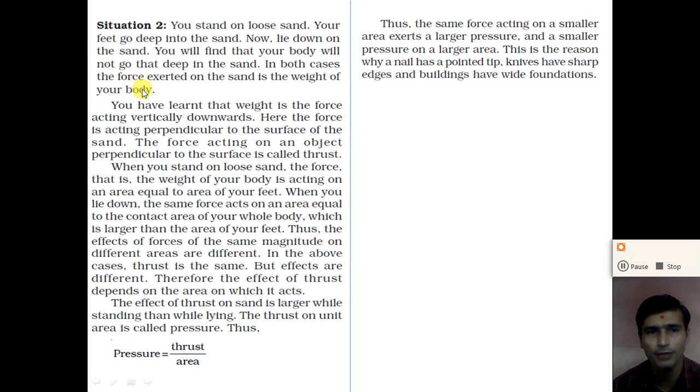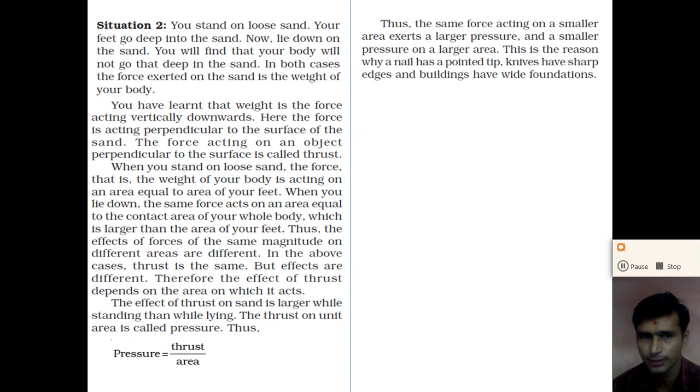You have learned that weight is a force acting vertically downward. What is the direction of the weight force? The direction of the weight force is always downward. So here the force acts perpendicular to the surface of the sand, and the force acting on the object perpendicular to the surface of the sand is called the thrust. So in both cases, the weight force acting on the surface of the sand is the same.